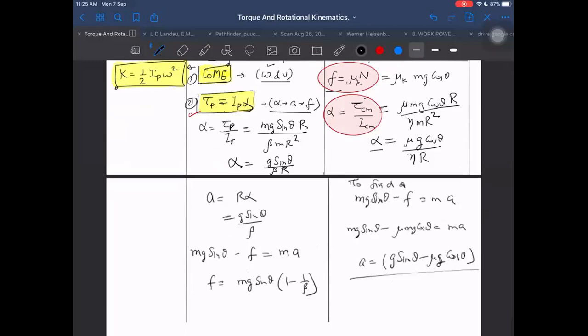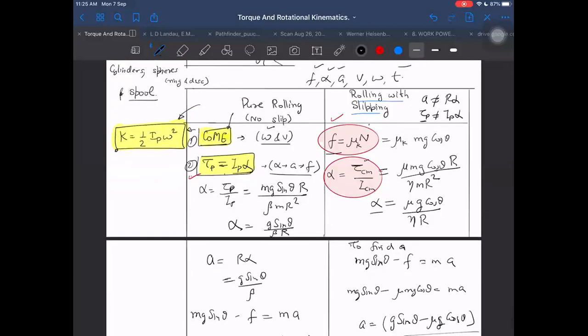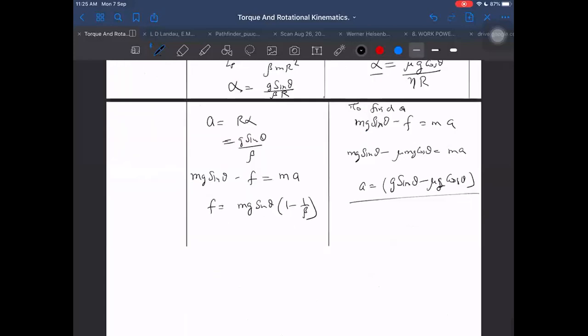So it is something you are already familiar with, right? A we got, alpha we got, F we got. In both cases, we are left with V and omega and T. For V and omega, I told we will start with a different equation in the beginning itself. Our starting equation will be conservation of mechanical energy: potential energy lost is equal to kinetic energy gained. What is the potential energy lost? mg L sin theta, where L is the length of the incline.